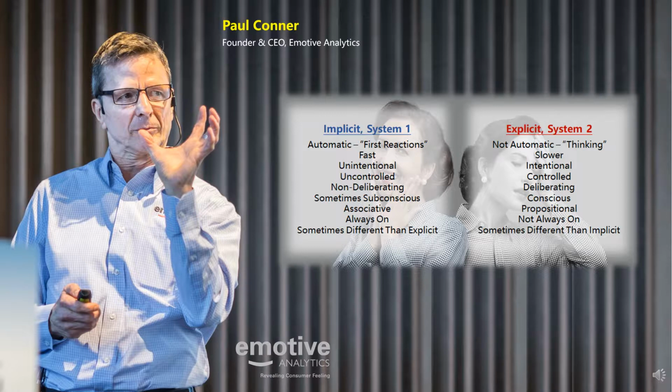If you'd like a more in-depth explanation about what implicit and explicit thoughts and feelings are and how to interpret them, then pause this video and view our implicit and explicit explanation video, which can be found at the link shown here. If you're sufficiently familiar with implicit System 1 and explicit System 2, then stay right here.